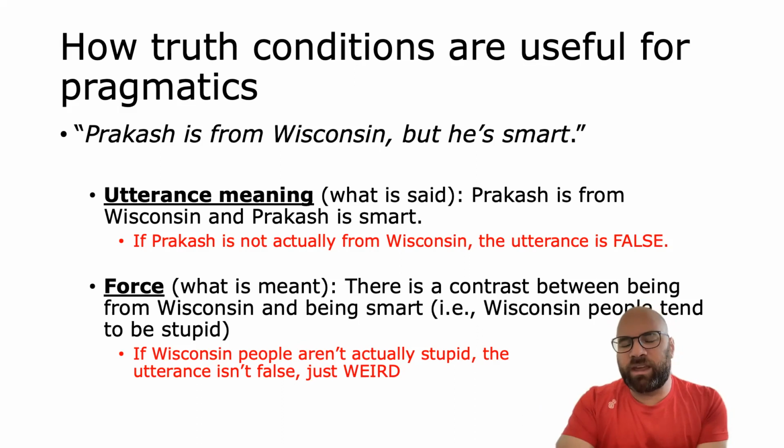So thinking of truth conditions is one way that we can see the difference between what is said and what is meant, right? What is said has truth conditions and it can be true or false, whereas what is meant is not part of the truth conditions of a sentence, and it doesn't make the sentence true or false.